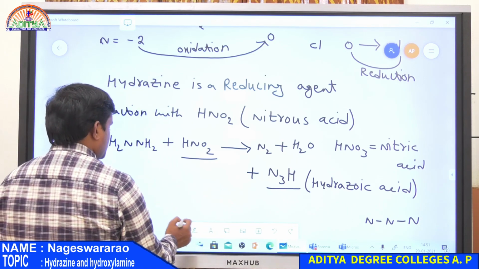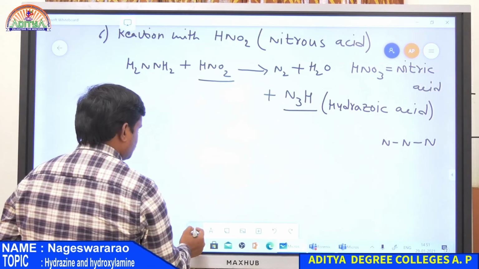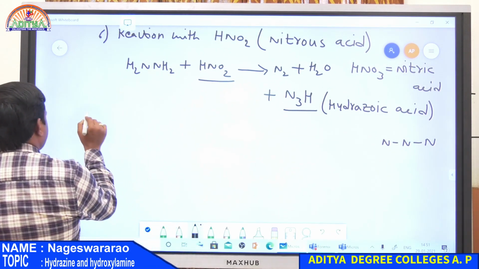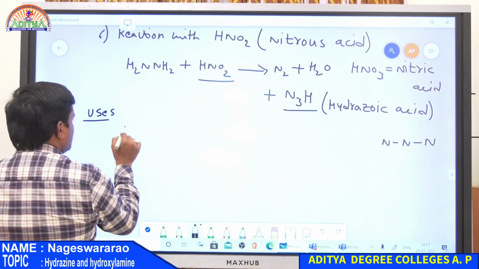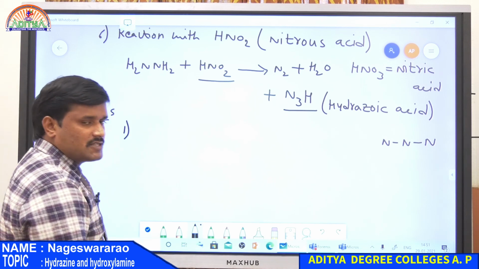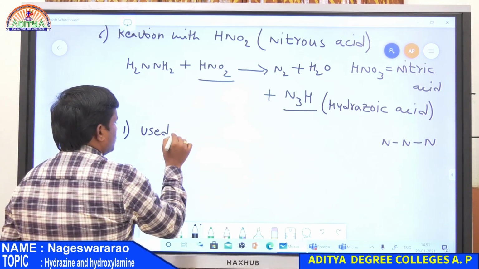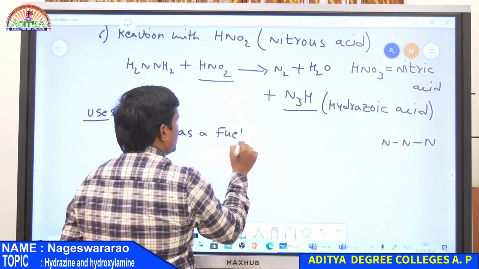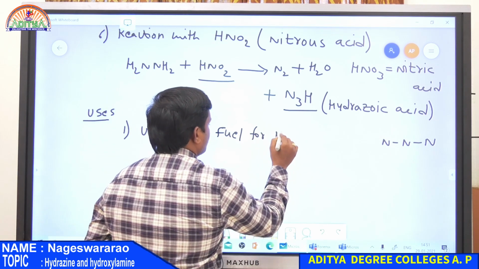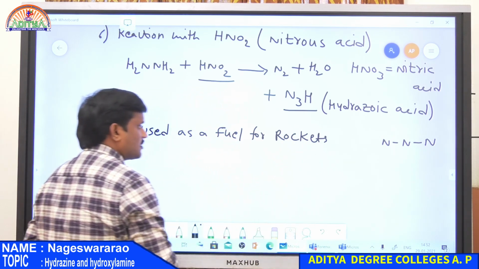Now uses. So what are the uses? First one is, hydrazine is used as a rocket fuel. So this is used as a fuel for rockets. This is the first application.